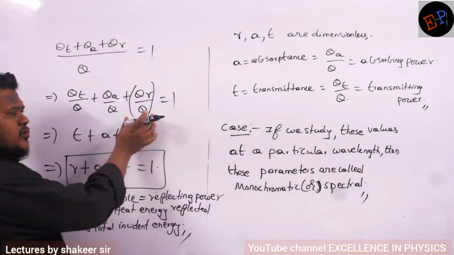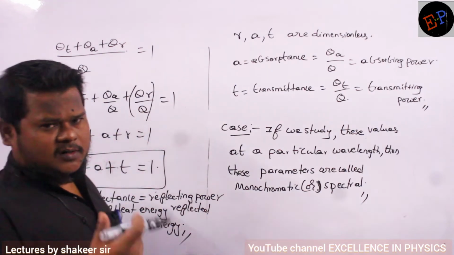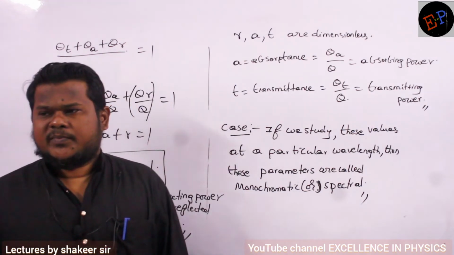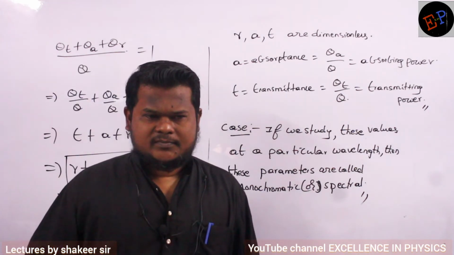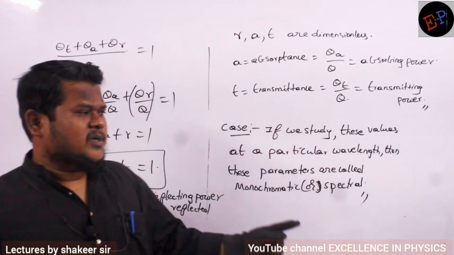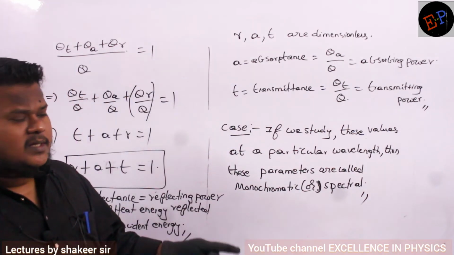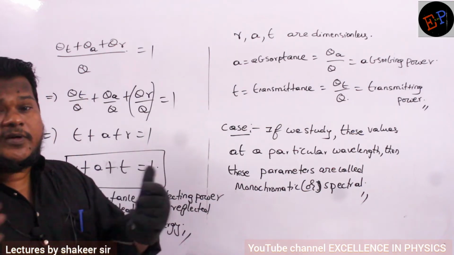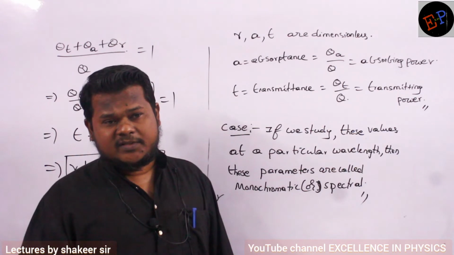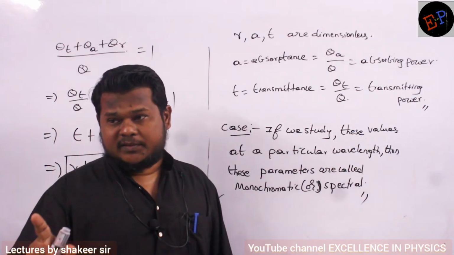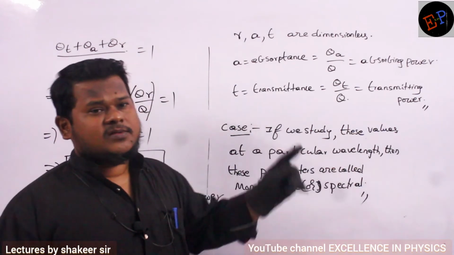Now what is Q? Q is the total energy, no? At which wavelength? At every wavelength. All the wavelengths we are studying. For example, the energy which you receive from the sun, in that energy every wavelength will be present. Similarly, in the amount of energy which is reflected, all the wavelengths will be present. Instead of studying energy at all the wavelengths, if you study the amount of energy reflected and the amount of energy incident only at a particular wavelength, then they are called monochromatic, or you can call it spectral.